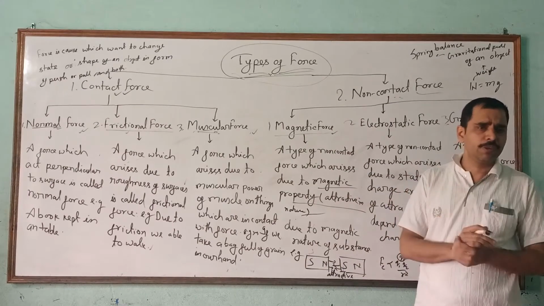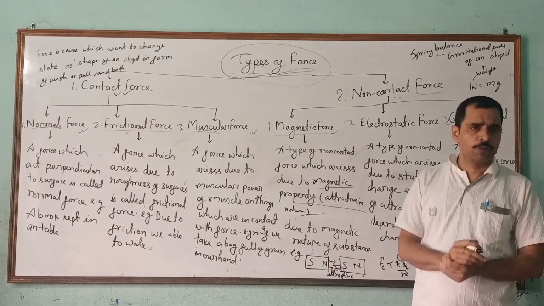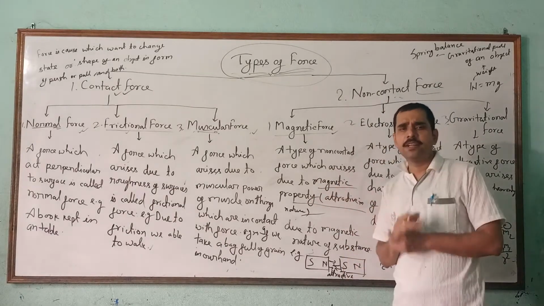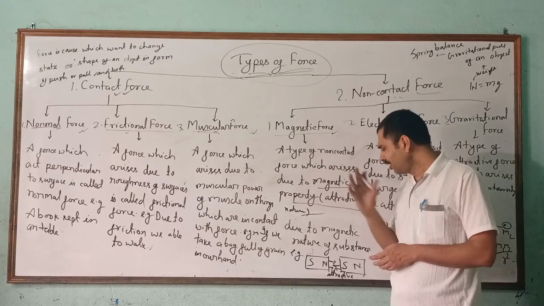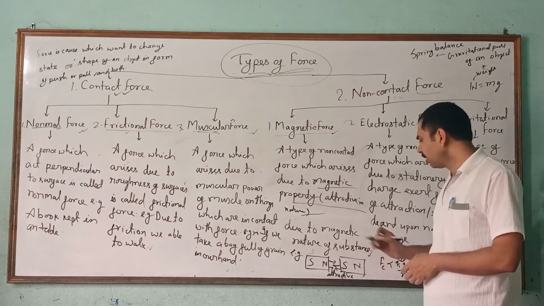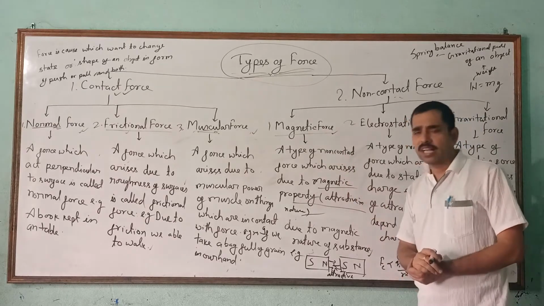Basically, it arises due to unpaired electrons. Due to the unpaired electrons inside an atom, that magnetic force arises. That is the basic reason for it. The magnetic nature of the substance is responsible for magnetic force.